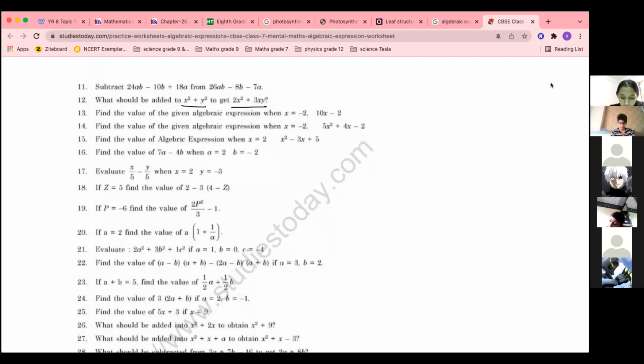Correct answer, Amina. Do the next one, Amina. Got answer only from Amina. Okay, the expression is not given here. This is the expression 10x minus 2. You have to put the value x equal to minus 2.